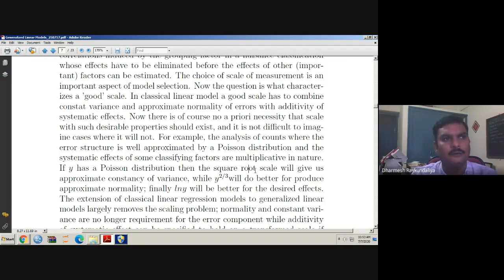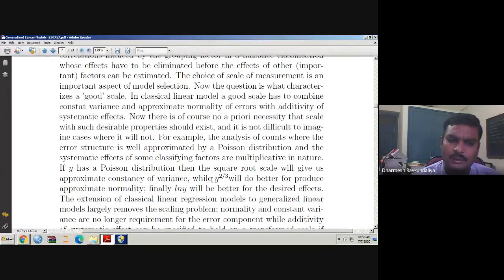And if you are looking for the additivity effect, we know that log of AB is equal to log of A plus log of B. That means whenever a multiplicative effect is present, the best and desirable transformation is the log transformation. So we take log y, and if you make this kind of transformation, it can handle this issue when the response follows the Poisson distribution.